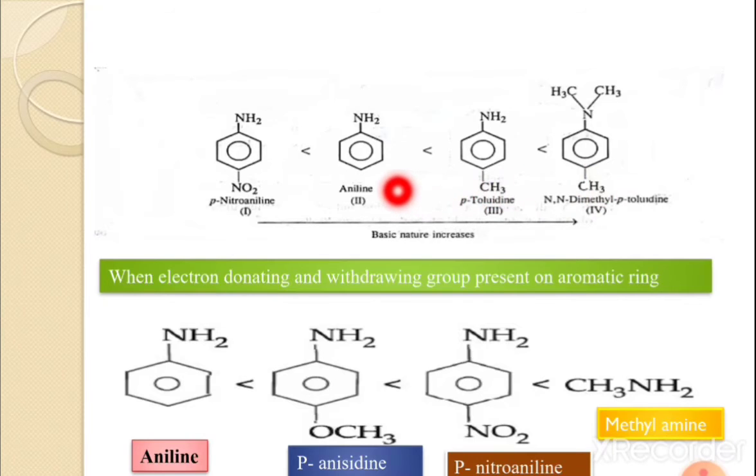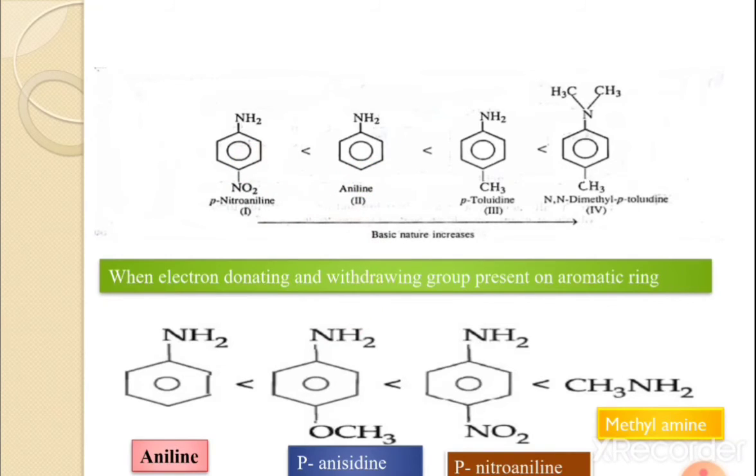Now if we compare aniline and para-toluidine, out of these two, para-toluidine is more basic as compared to aniline, because in para-toluidine the CH3 has the plus I inductive effect, that means it is a donating group, therefore basicity increases. And in this case, para-nitroaniline and aniline, aniline is a stronger base as compared to para-nitroaniline, because in para-nitroaniline the NO2 group is present and it is electron withdrawing in nature, therefore this is a stronger base as compared to this one.